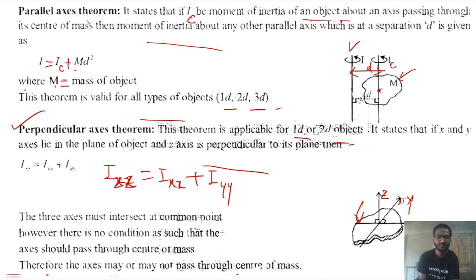The three axes must intersect at some common point like this. However, there is no condition as such that the axis should pass through the center of mass. It can pass through any other point. Therefore, the axis may or may not pass through the center of mass.